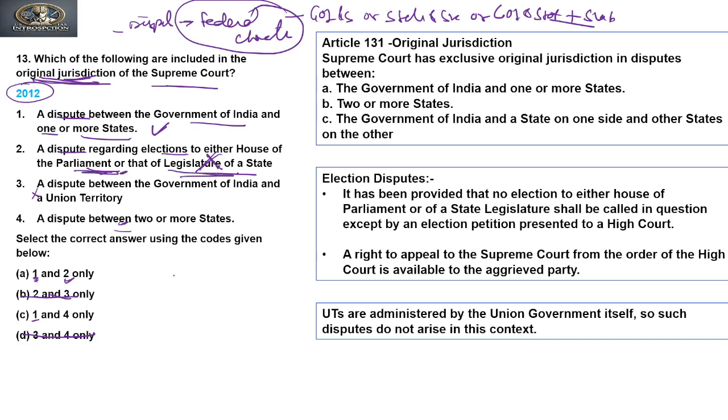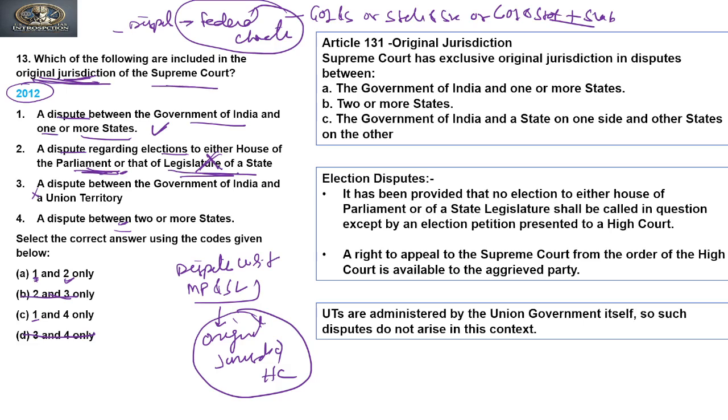This second statement says that the disputes with respect to elections of members of Parliament and state legislature belong to the original jurisdiction of the High Court. It is not an original jurisdiction of the Supreme Court. So on this line we can say it is incorrect, right?